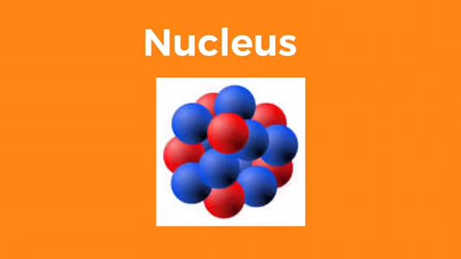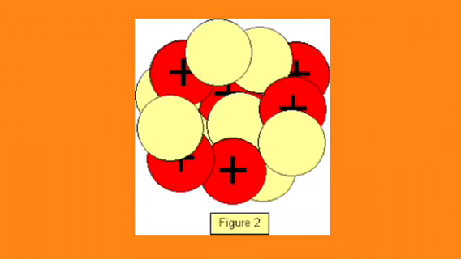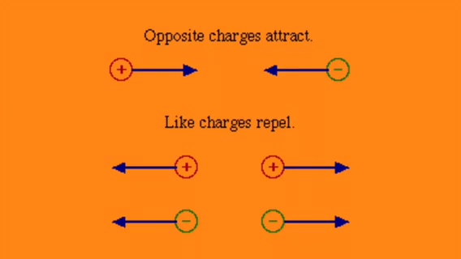Let's talk more about the nucleus. Here's what it looks like. It's the core of an atom, like I said, and it has an overall positive charge. That's because neutrons don't have a charge and protons have a positive charge, so it will have an overall positive charge. The nucleus will attract electrons because, according to the electromagnetic force, two opposite charges attract. So electrons are negative, and the nucleus has a positive charge, so they will attract. That's how electrons stay within the atom.